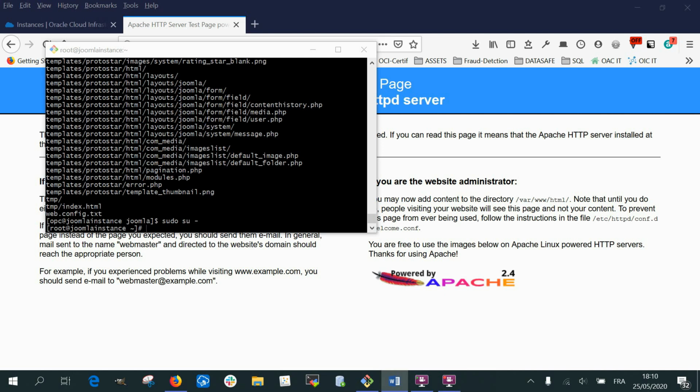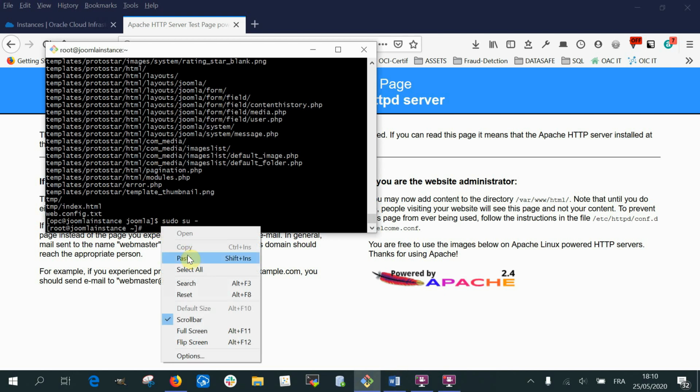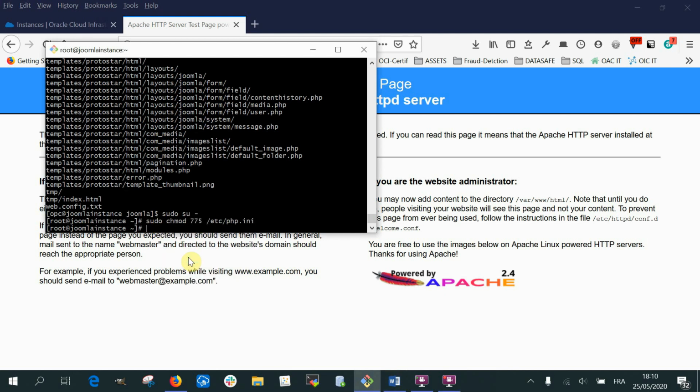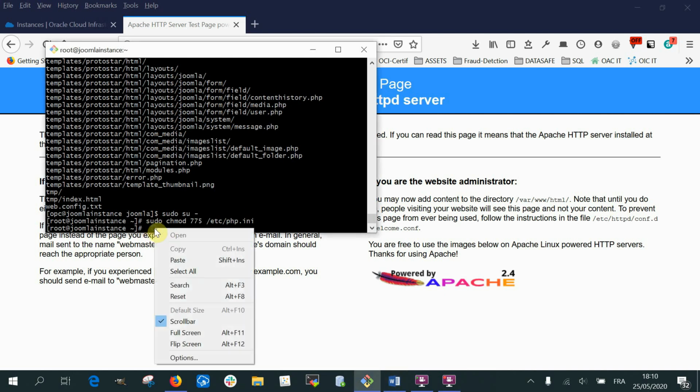One workaround that we need to do for Joomla is to change some parameters in the php.ini file for Joomla to work correctly.